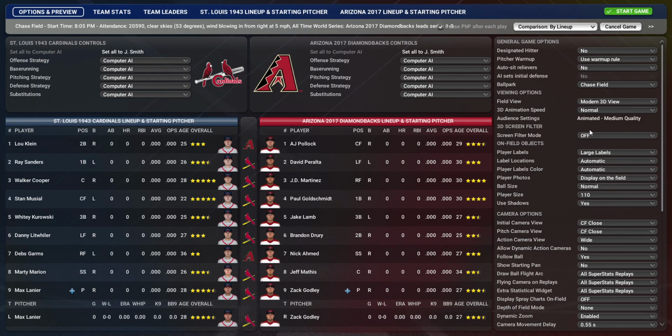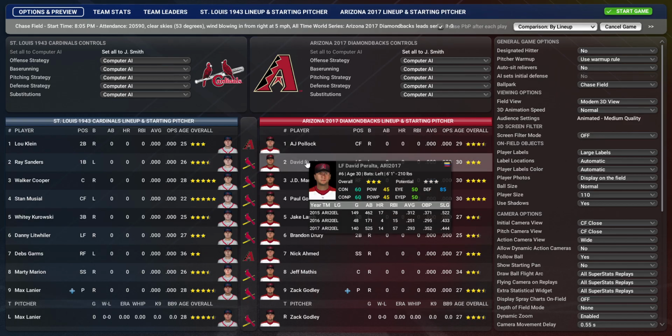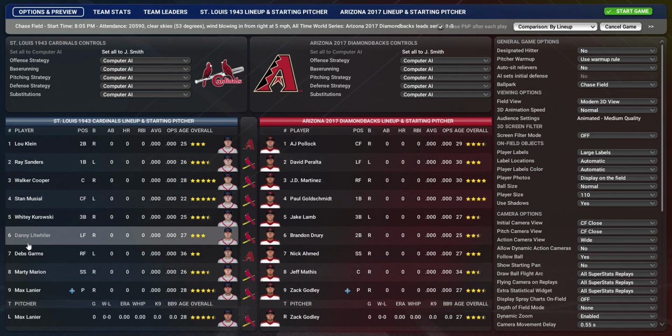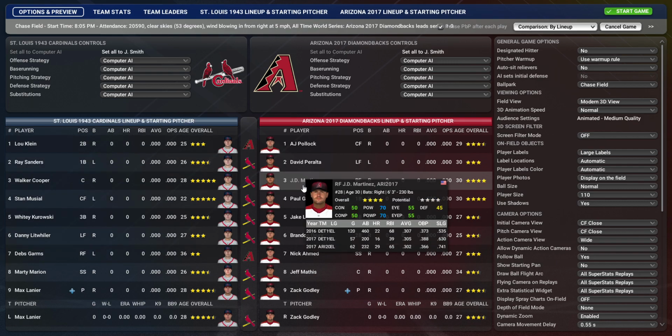All the settings are going to stay the same because we are still in Arizona. We're still going to have the screen filter off. We're still going to have the camera views the same. All the stuff that I had before is going to stay the same. We're going to look at the lineups. I believe the lineups are pretty much the same as well. I think the only time you're ever going to see them switch is if there is a lefty on the mound for the Diamondbacks. There probably will be a platoon lineup. But other than that, I can't imagine too much